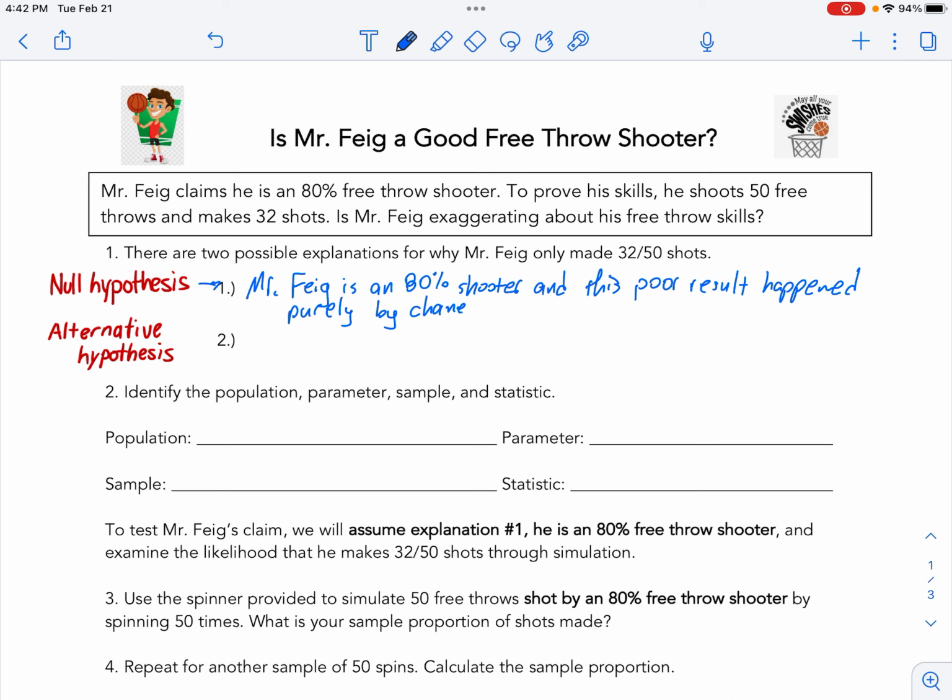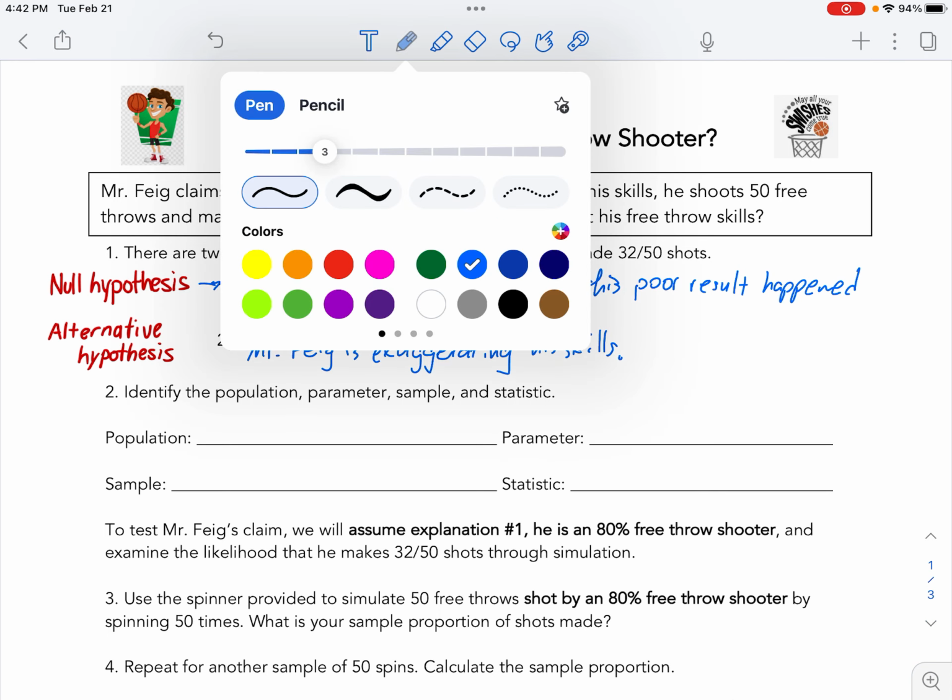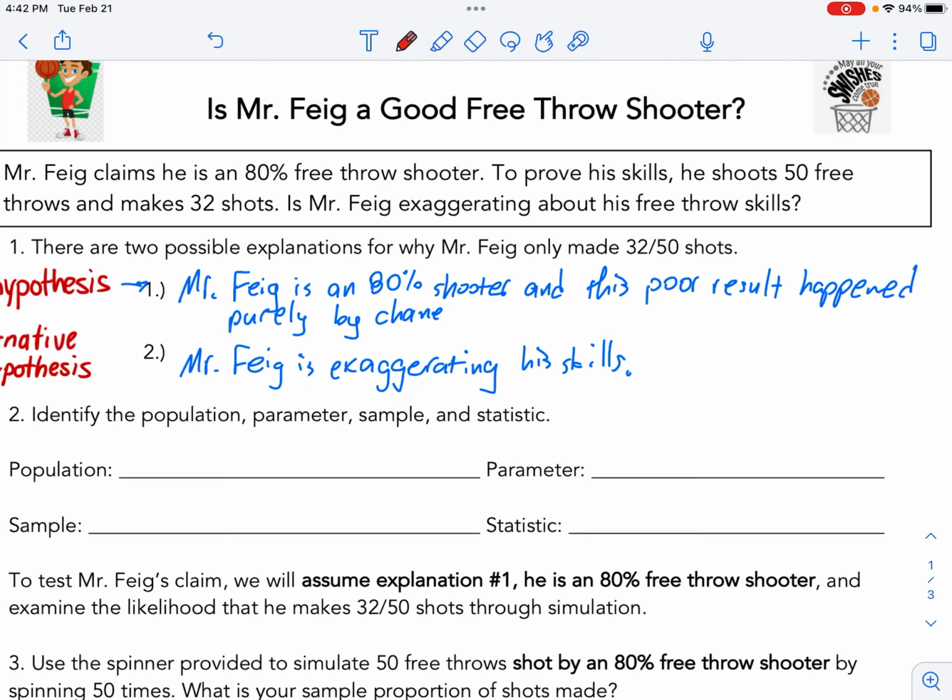The alternative hypothesis is that Mr. Feig is exaggerating his skills. Or, in other words, I'm wrong. I'm not an 80% shooter. I'm worse. Or better. Who knows? We have notation that's going to start to go with this.